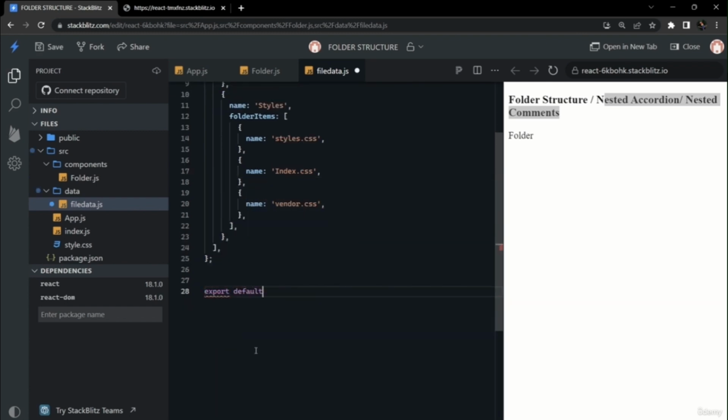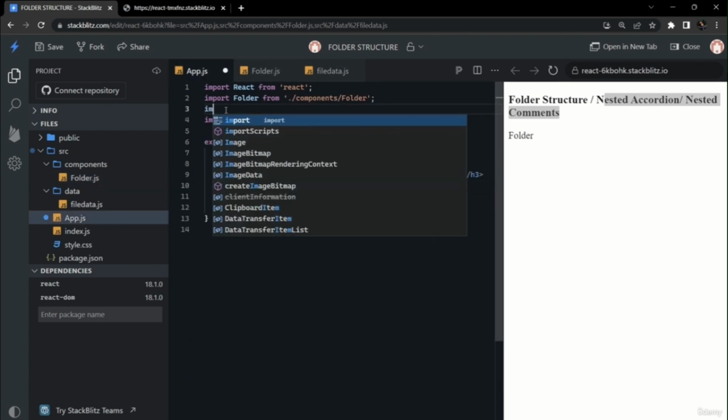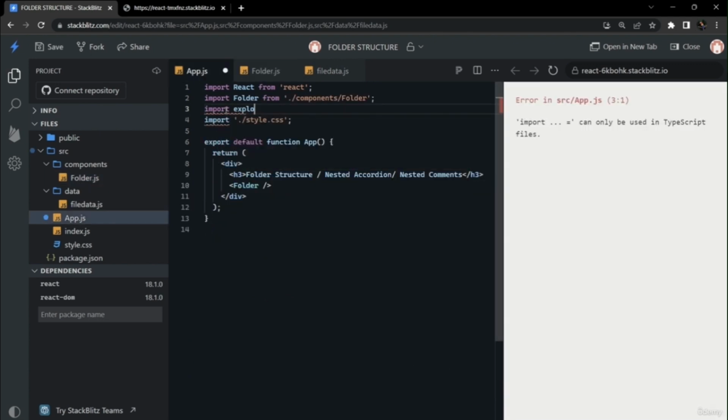Now we should also export this data by using export default explorer. We should correct the spelling of explorer here. There's an extra C here, so we have omitted that and exported the data. So we can include that data in app.js. There's a reason why we are importing that data into app.js instead of folder.js. We will know why we have included this data file here instead of the folder once we have developed our app.